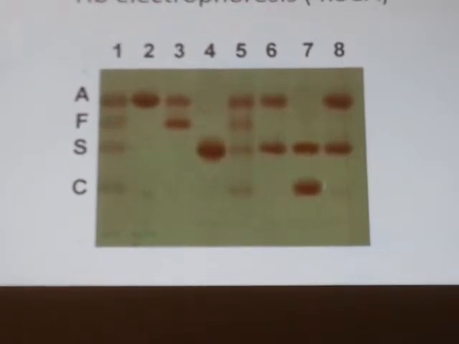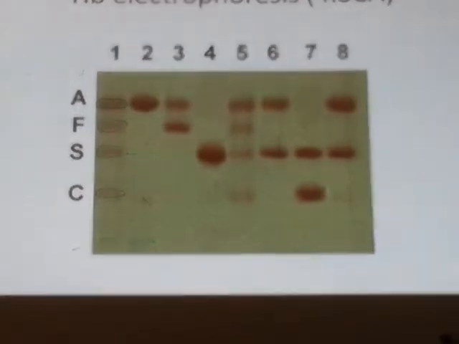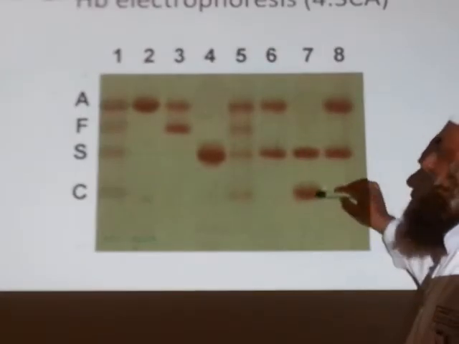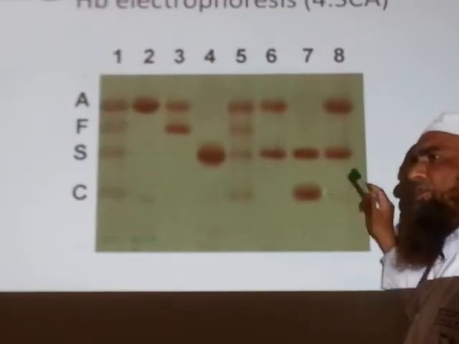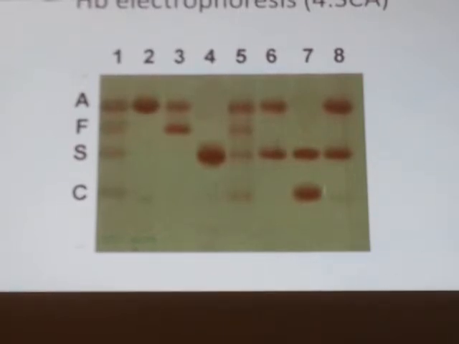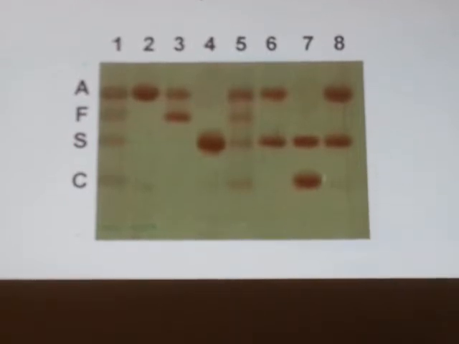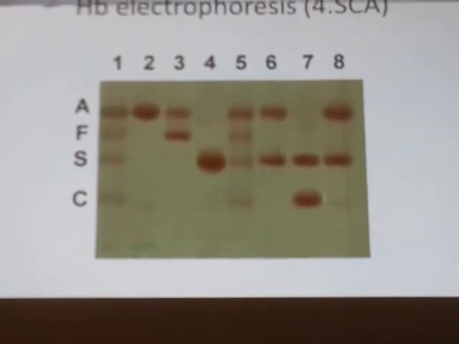Both genes are abnormal. No normal hemoglobin is there. 50% S, 50% C. So this is SC disease. Although this is heterozygous, there are two abnormal genes, no normal hemoglobin. So this is again a very severe clinical problem, like hemoglobin S disease. Clear?